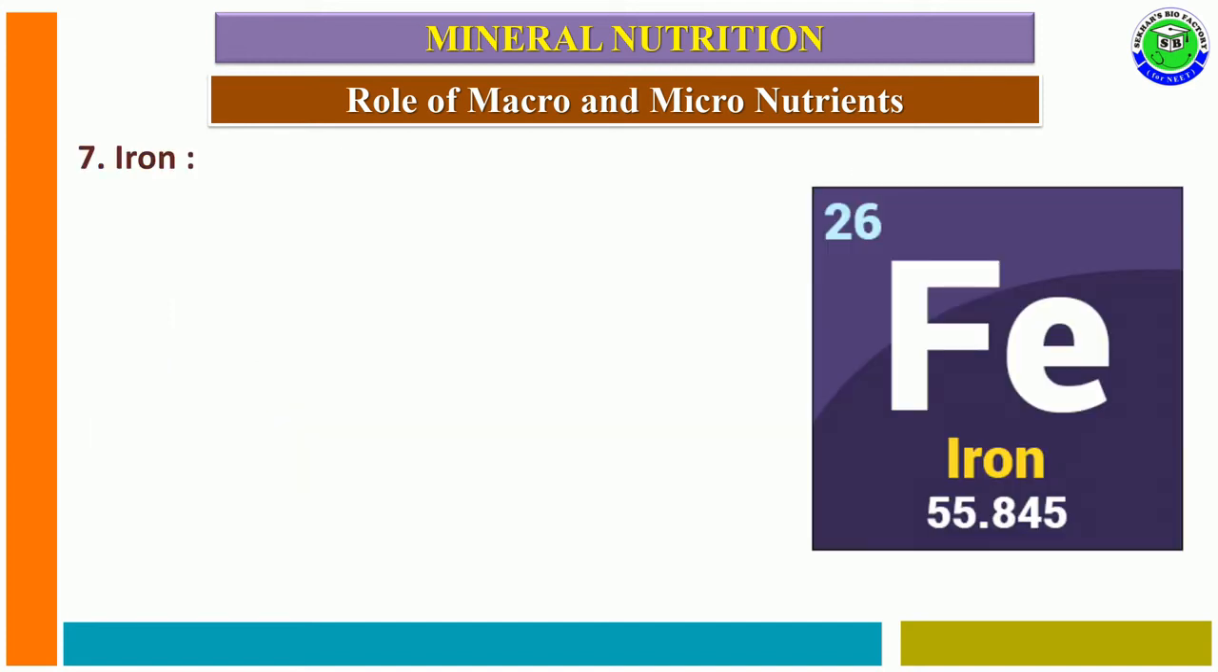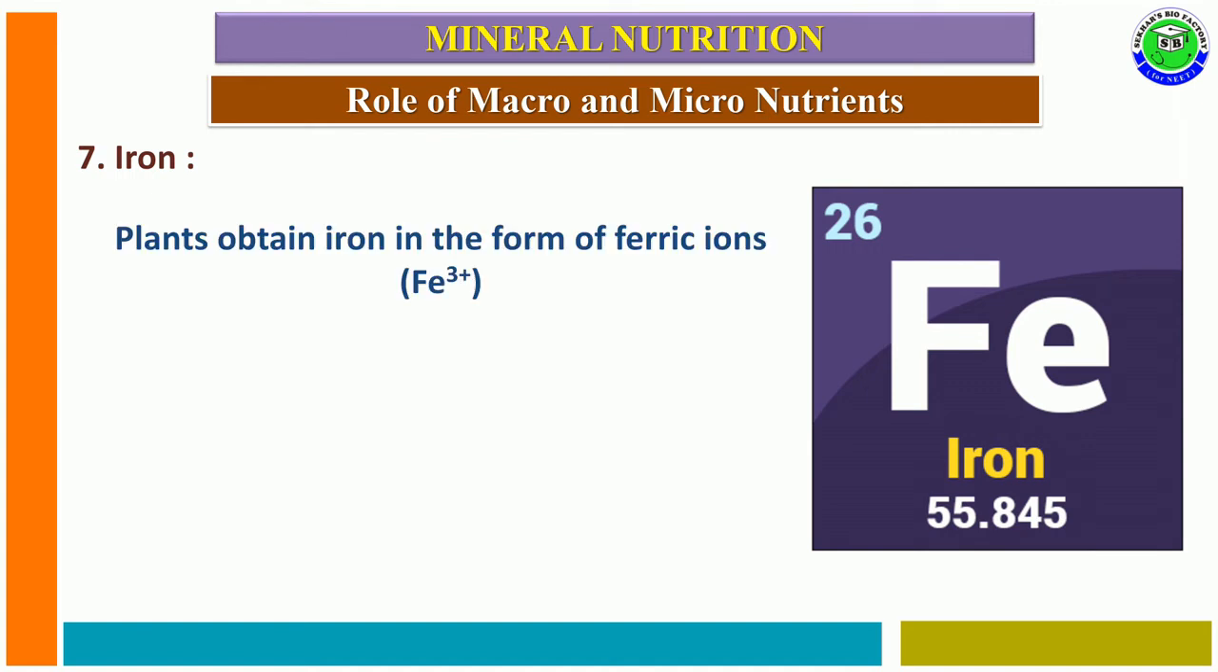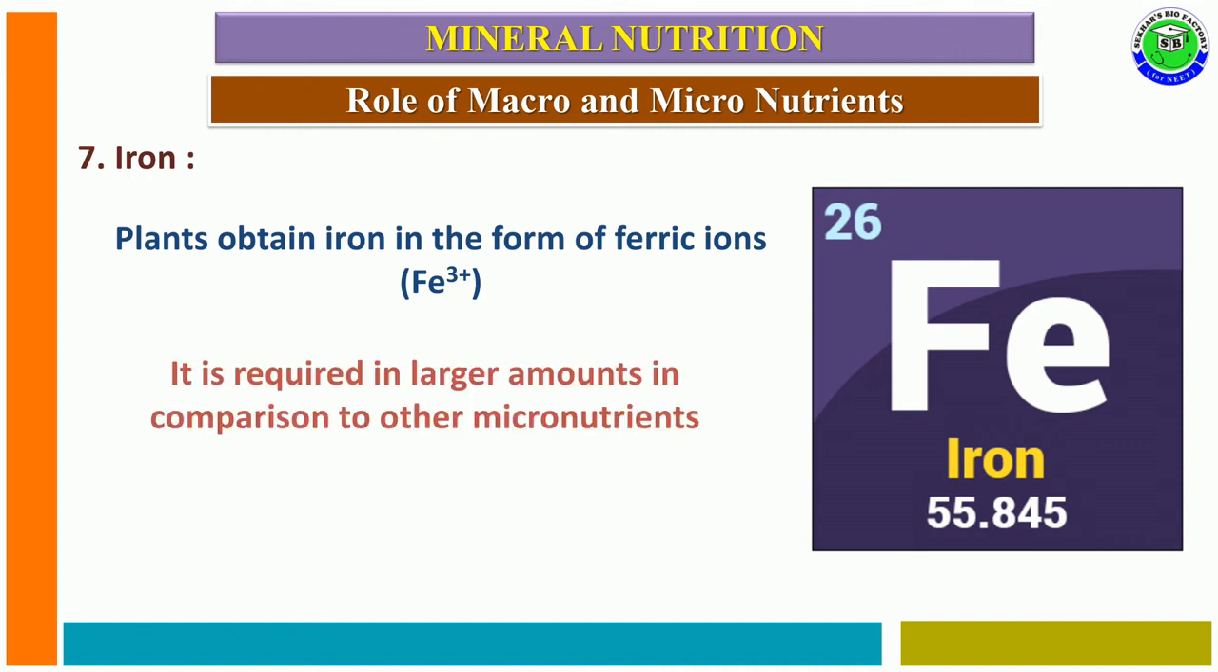The seventh element is iron. Plants obtain iron in the ferric ionic form, Fe3 plus. These iron ions are required in large amounts compared to other micronutrients, because iron is a micronutrient but it is needed in large quantity in the plant cell.